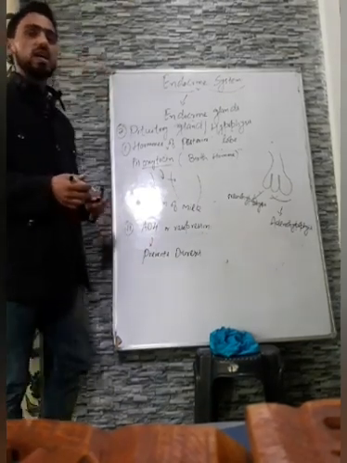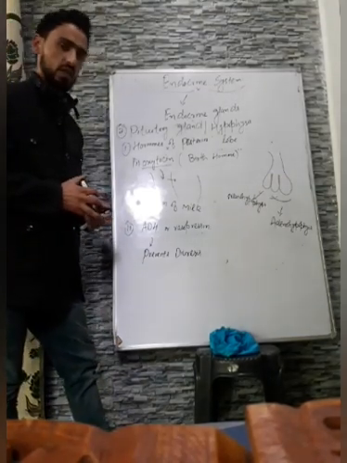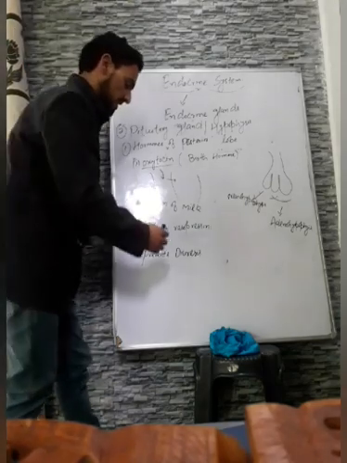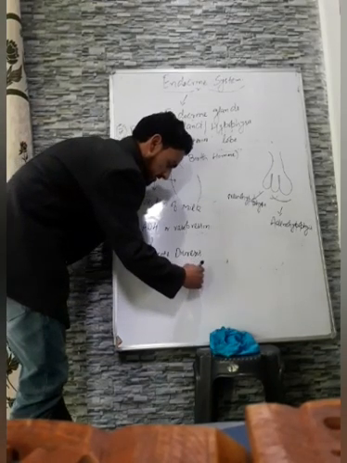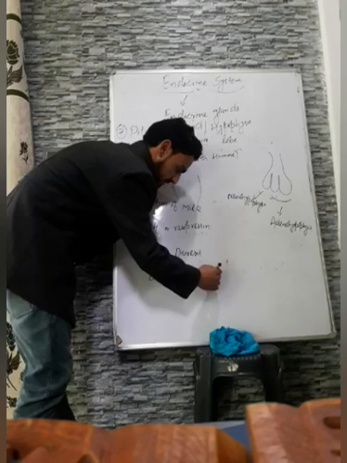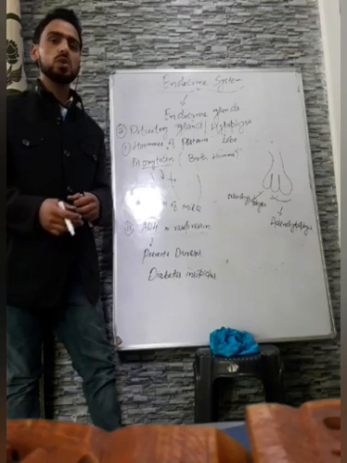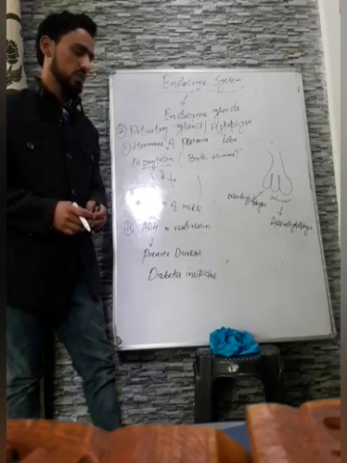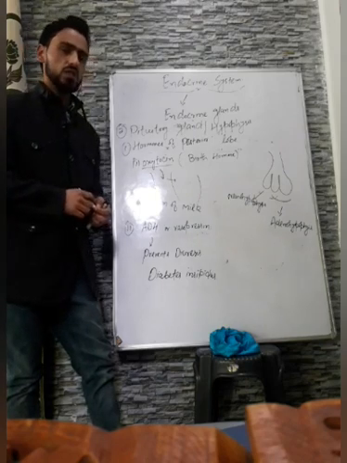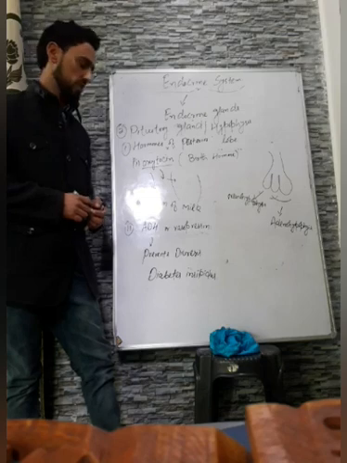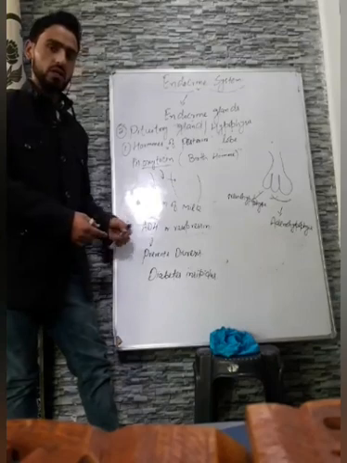If a person does not secrete enough antidiuretic hormone, they suffer from a disorder known as diabetes insipidus. In diabetes insipidus the person suffers from a lot of urination, passing urine after immediate intervals of time, that is, diuresis. That is why it is called the antidiuretic hormone.